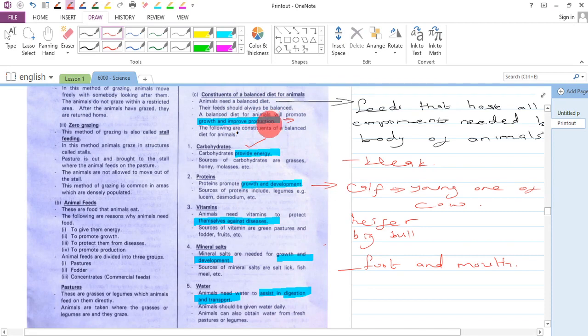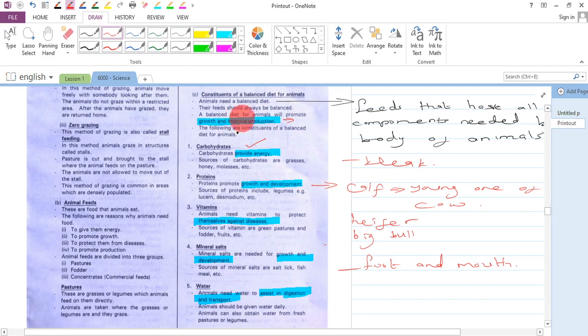For example, if a cow was producing 2 liters of milk per day, and then it is given a balanced diet, it can produce like 10 liters of milk per day.